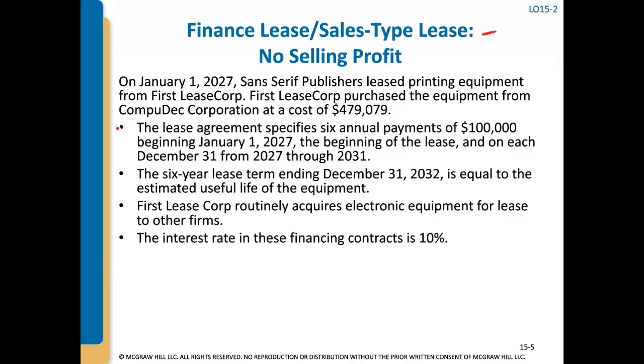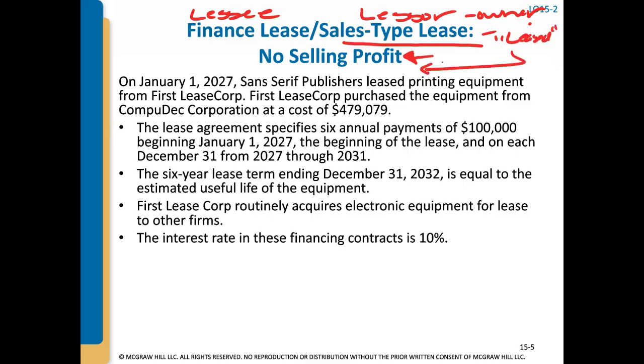Because it's more like a sale than a lease, even though it is a lease, you can have one where there's no selling profit and one where there is. This video is all about a finance lease where there's no selling profit. I should say the sales type lease. The finance lease is what the lessee has, and the sales type lease is the lessor. The lessor is the owner. So if they leased an asset that's more like a sale, then they could have a profit or no profit. This video is about if they leased this asset with no selling profit.